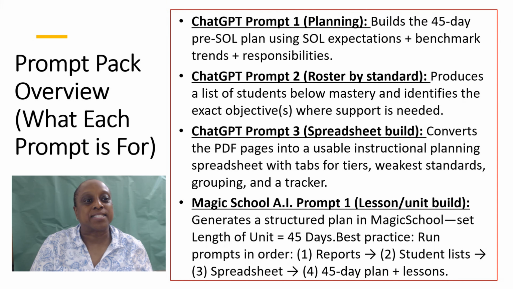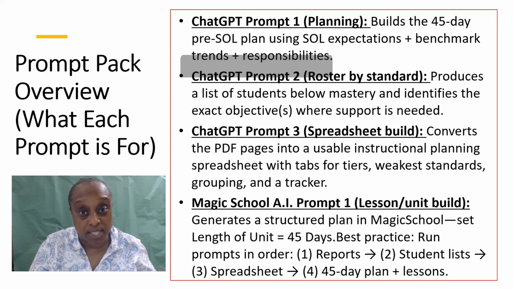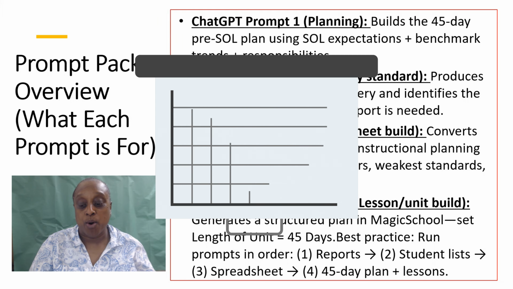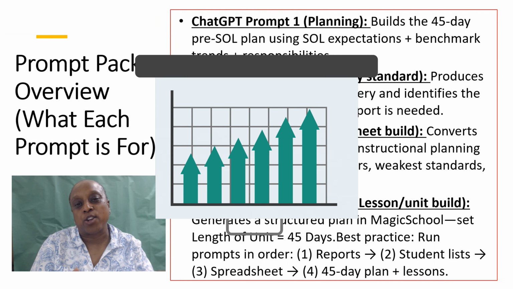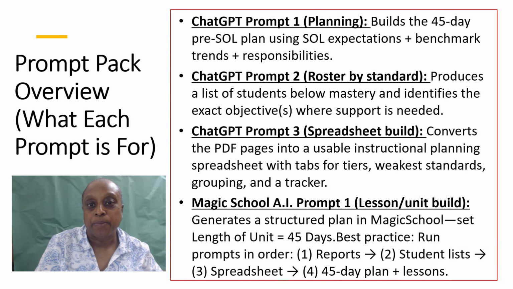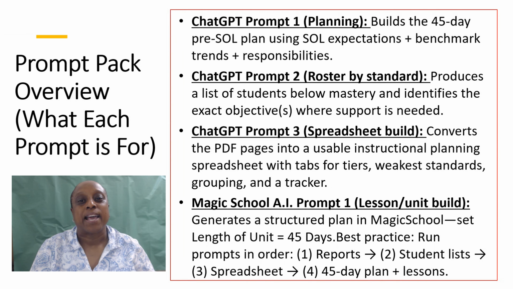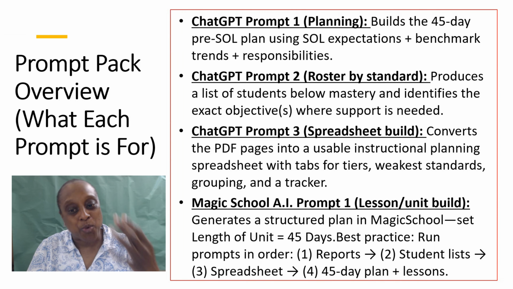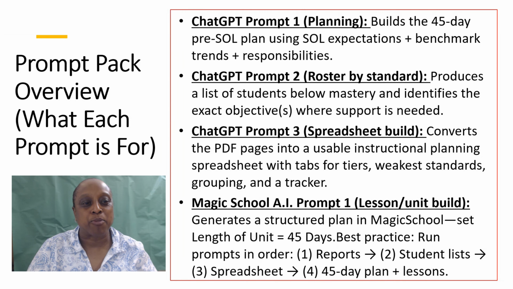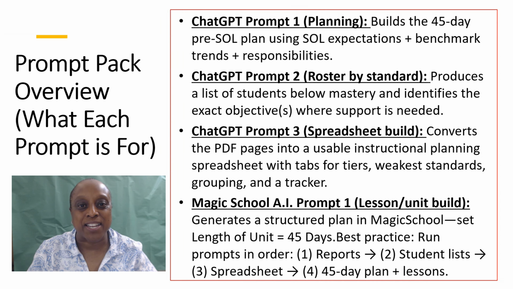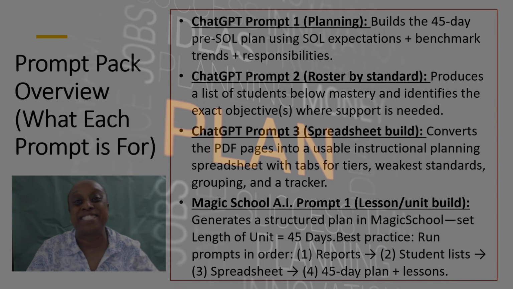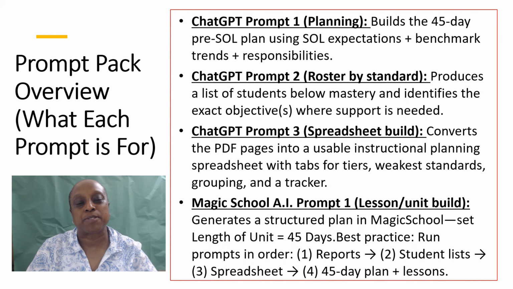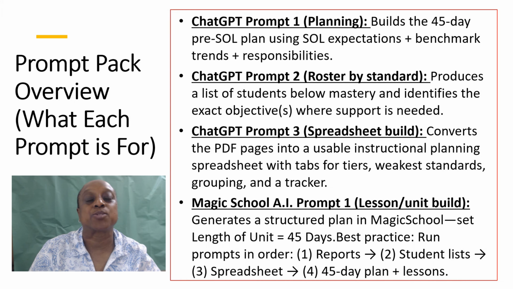The third one is our instructional plan. At this point, we're going to create a printable spreadsheet where we can look at who really performed well. This spreadsheet we're going to color code and put together to tier our students. The 4th one, the Magic School AI prompt, is where we create our lessons and or a unit plan, our 45-day plan with objectives and different types of lessons that we can do with our students.